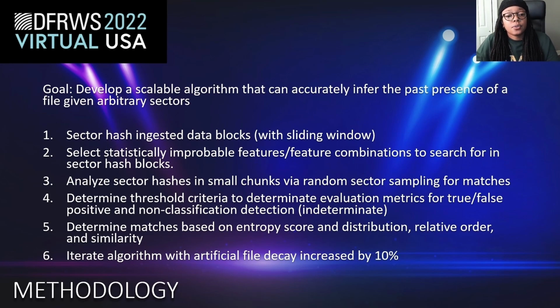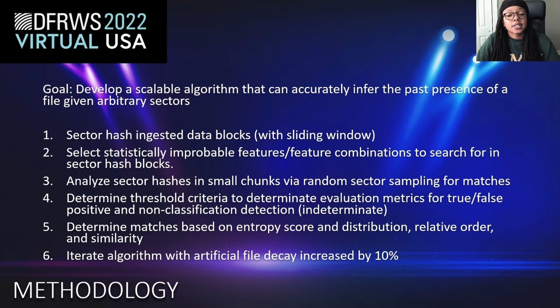Our goal is to develop a scalable algorithm that can accurately infer the past presence of a file given arbitrary sectors. The sector hash that's been ingested is split up into data blocks, and those data blocks are hashed given whichever hashing algorithm we determine. In our research, we used the MD5 algorithm, and we took a sliding window, hashing each sector and then the sector next to it and the sector next to it, all the way down the entire disk.